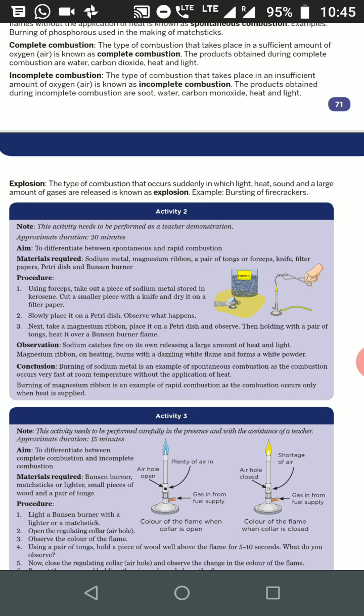Next, take a magnesium ribbon and clean it with sandpaper, so that the layer of magnesium oxide present on it can be removed. Then hold it with the help of tongs and burn it. You will see a white dazzling flame. So this type of combustion is rapid combustion. Burning of magnesium ribbon is an example of rapid combustion, which occurs when heat is supplied.